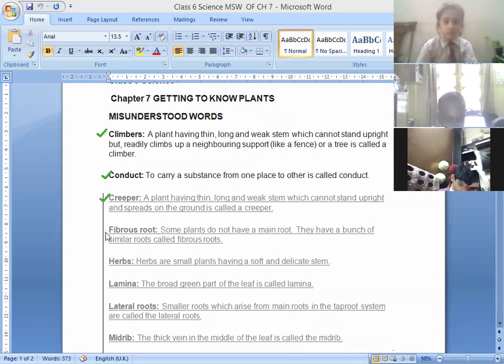Okay, next is Bhuvi. What's the next word? Kindly read these words. Fibrous root. Yes, fibrous roots. Some plants do not have a main root. They have a bunch of similar roots called fibrous roots. Okay, so children, there are different types of roots. You must have seen that a few plants have a main root, a single root, and a few plants have a bunch of roots. So if the plants have a bunch of roots, they are known as fibrous roots.